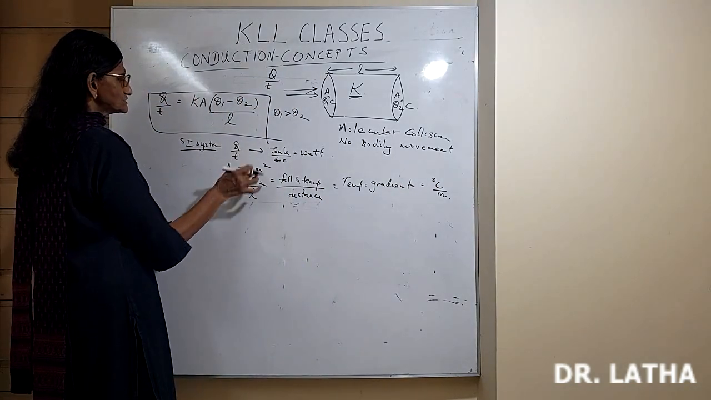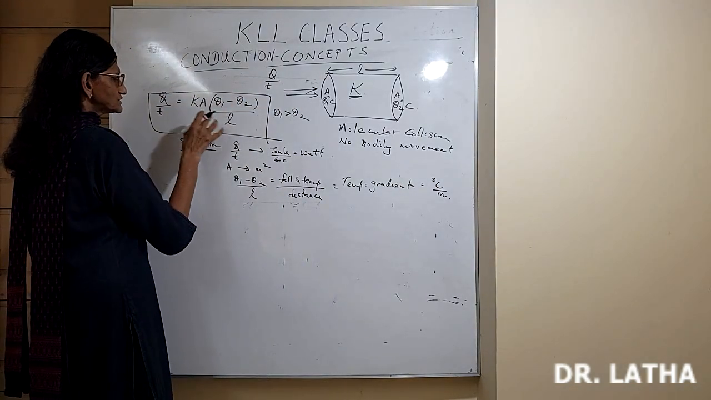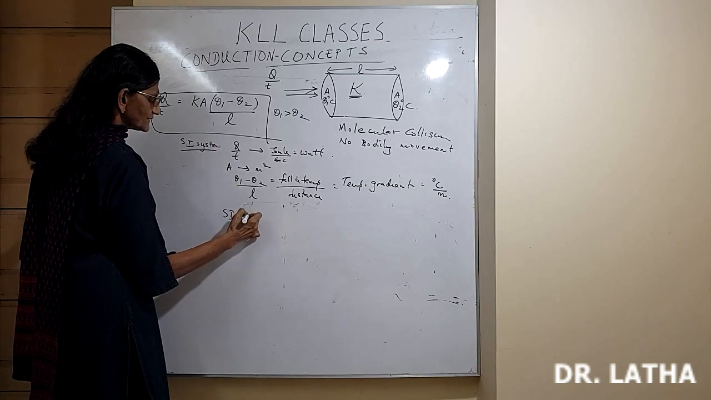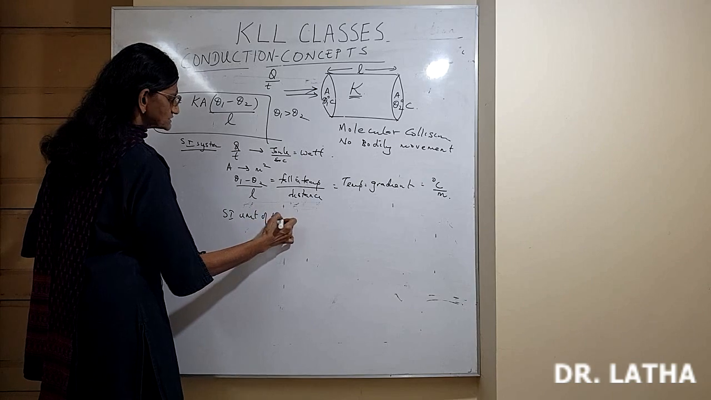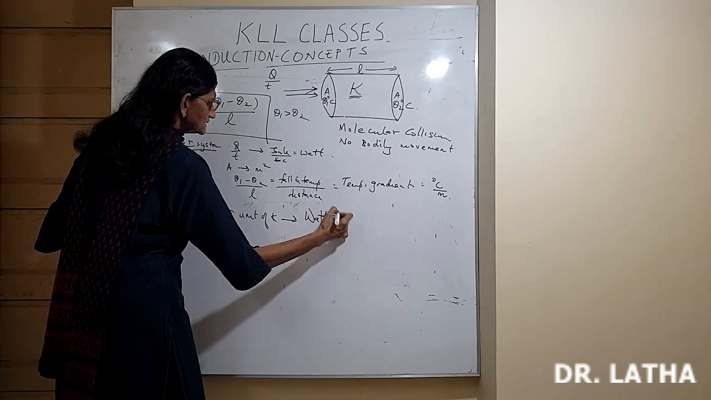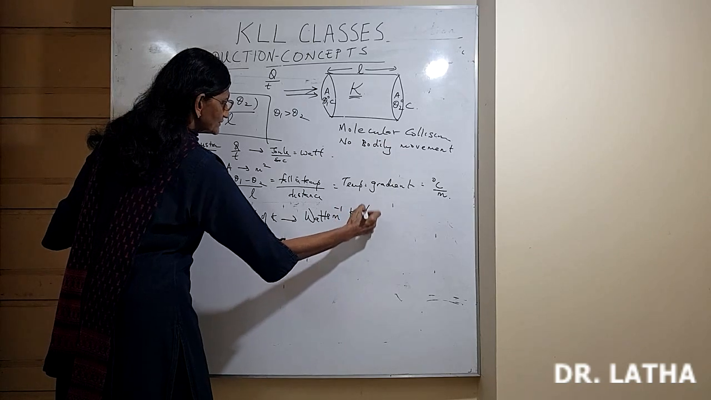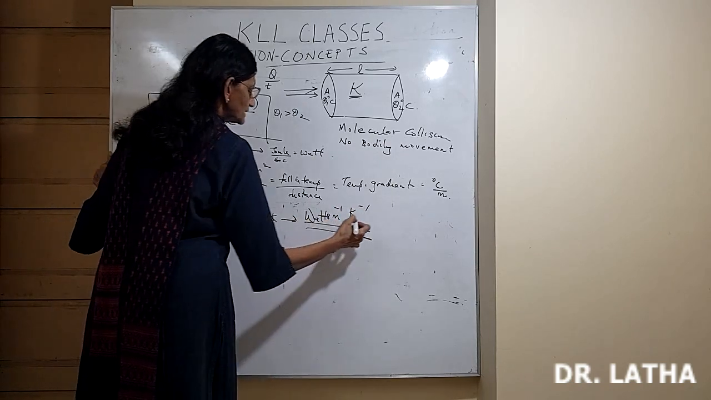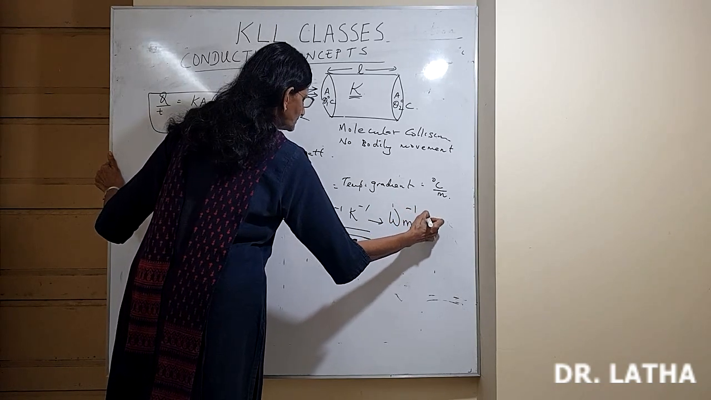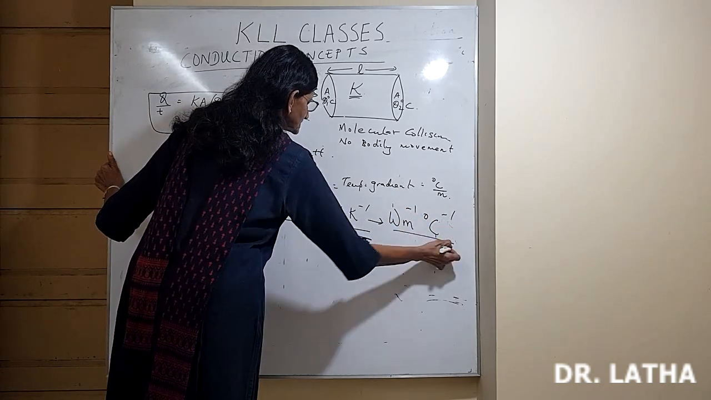So, you know the units of all this. Substitute all these units, and if you find the SI unit of K, it works out to be watts per meter per Kelvin. Watts per meter per Kelvin can also be written as watts per meter per degree Celsius.